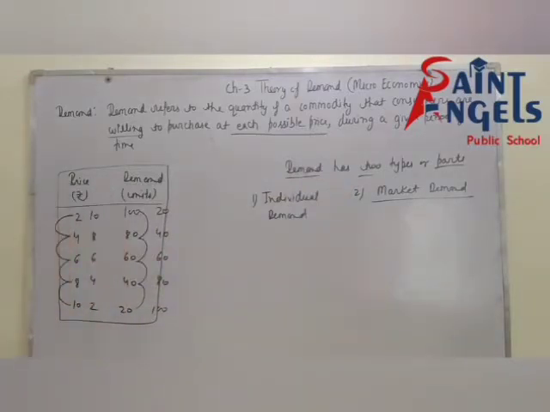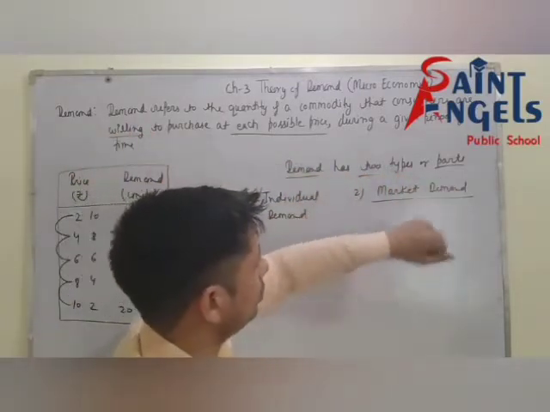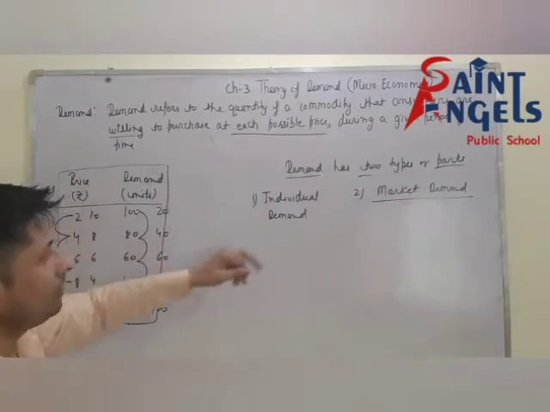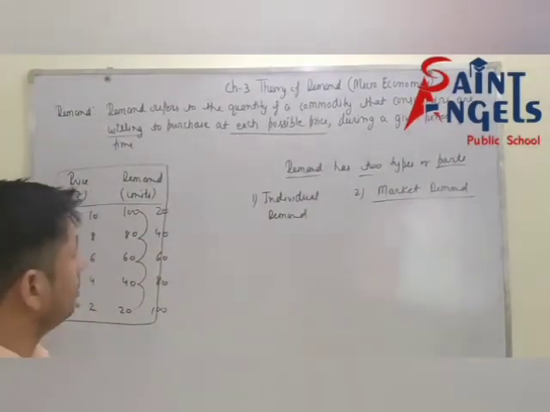You will write "all consumers" for market demand, and "a consumer" for individual demand. I hope all of you have understood the definition of demand, and that demand has two types: individual demand and market demand. What is the definition of individual demand?